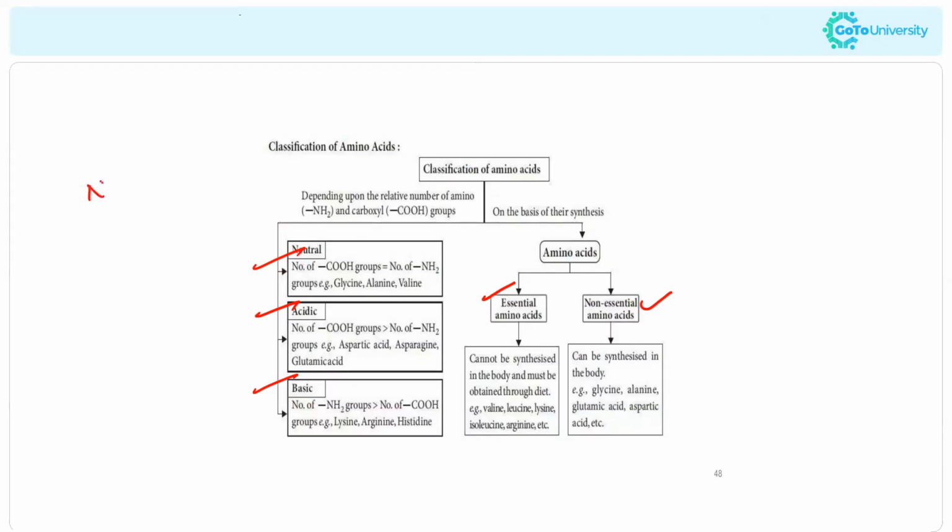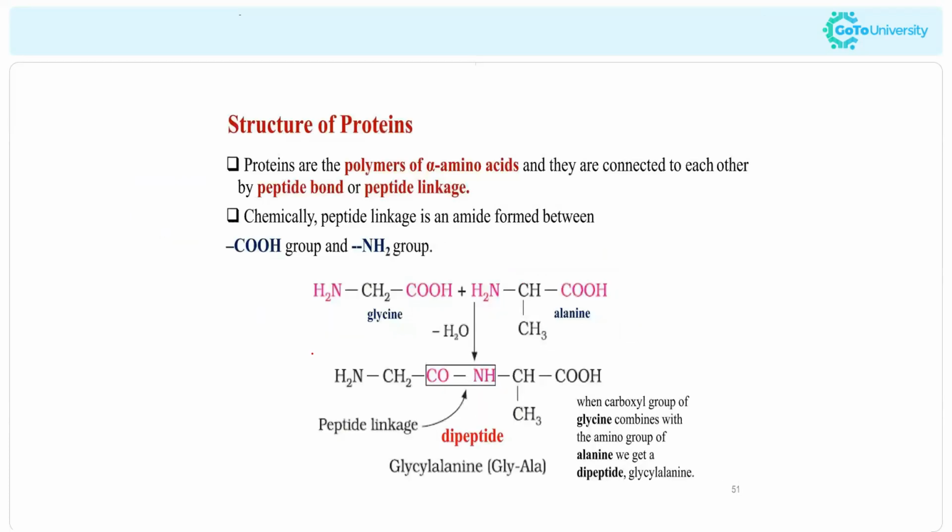As we discussed before, the amino acids contain both the NH2 group and the carboxylic group, right? If the number of carboxylic groups and NH2 groups are the same, we can call them neutral, because the NH2 group is usually basic in nature, and the carboxylic group is acidic. So if the amino acid contains an equal number of both groups, the total effect will be neutral. So they are neutral amino acids. If they contain more acidic groups, meaning more carboxylic groups, they will be acidic. If they contain more basic groups, meaning amino groups, they will be basic in nature. This is another classification.